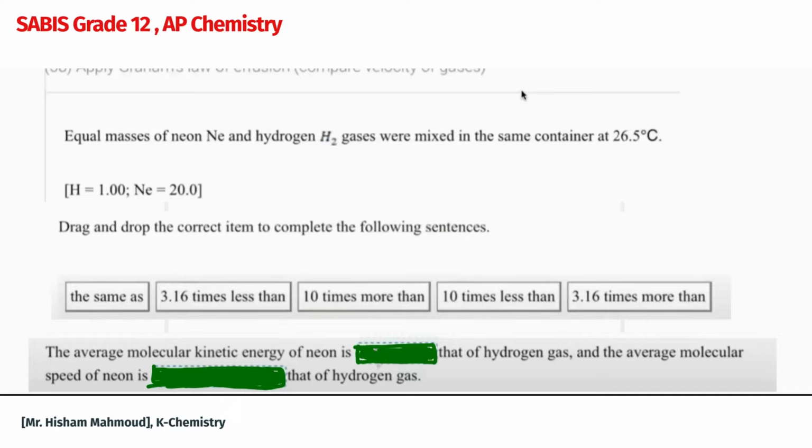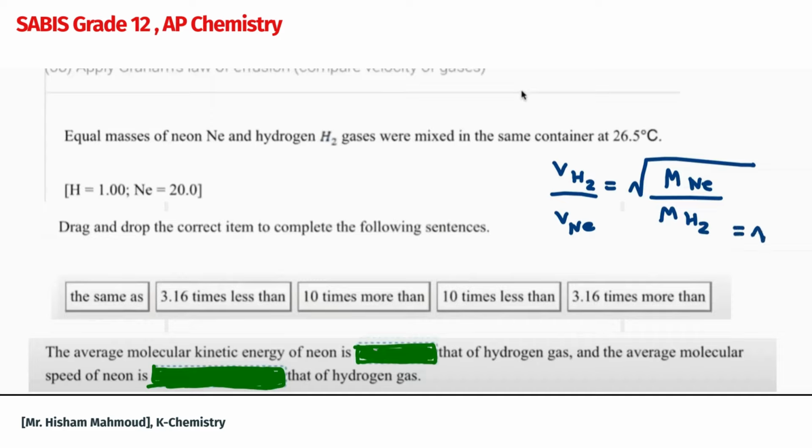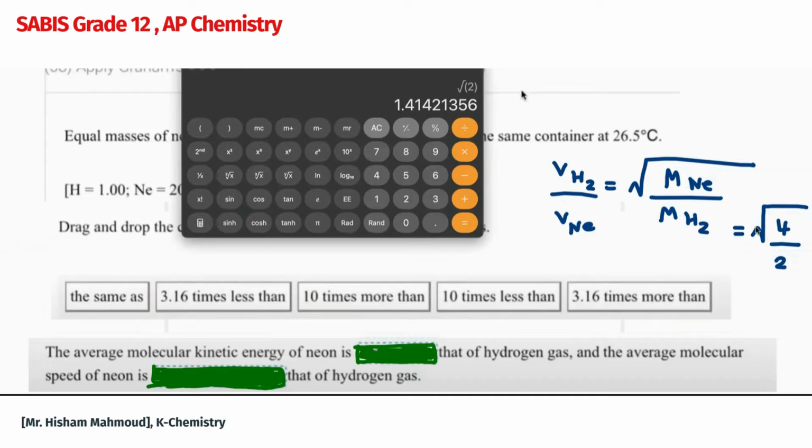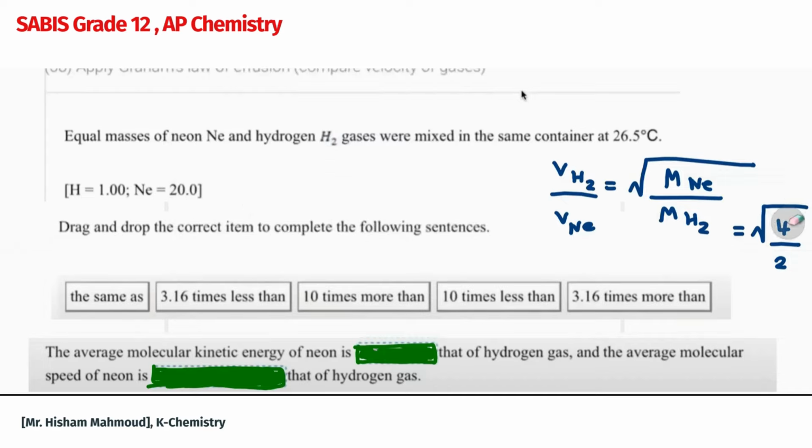The lighter particles move faster. According to Graham's law, velocity is inversely proportional to the square root of the molar mass. So the velocity of the first one, which is hydrogen gas, versus the velocity of the neon gas is equal to the reverse. Inversely proportional means that the molar mass of the neon will be here, while the molar mass of hydrogen will be here. You know that the molar mass of neon is 4, and the molar mass of hydrogen is 2. So if I get the square root of 4 over 2, sorry, that's not helium, that's neon. So it's not 4, it's 20.